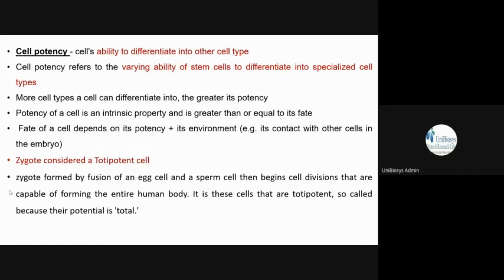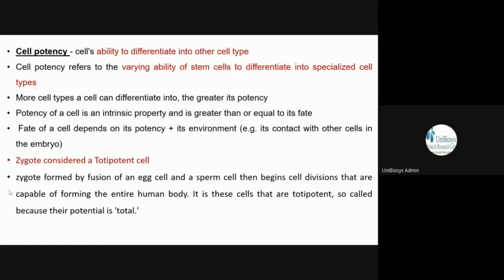But this cell, as we will see in the next few slides, when it is in an undifferentiated state, can have other potencies also. If it is removed and kept in other places, in between muscle cells, sometimes the influence of those muscle cells around it can make this particular cell become a muscle cell also.